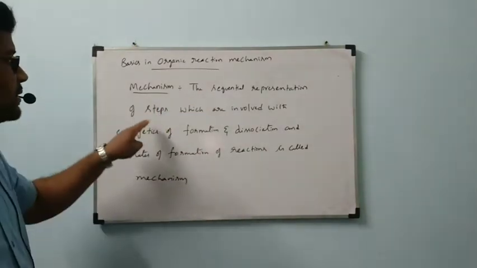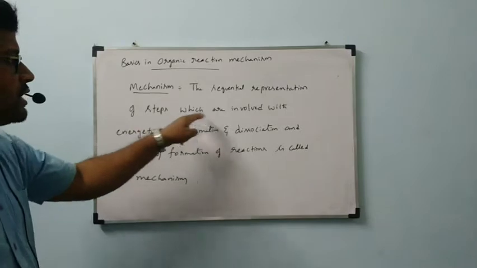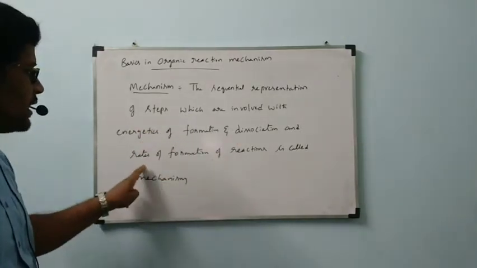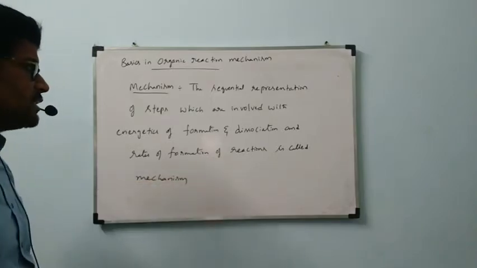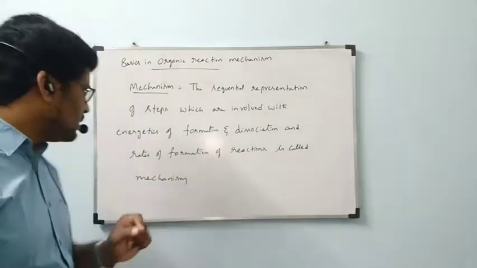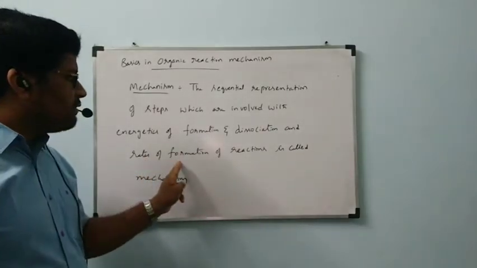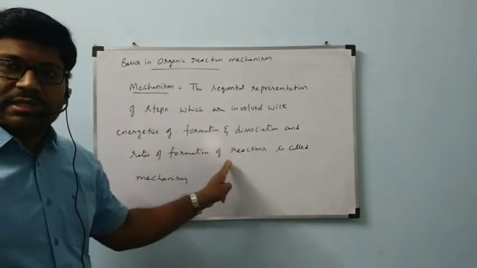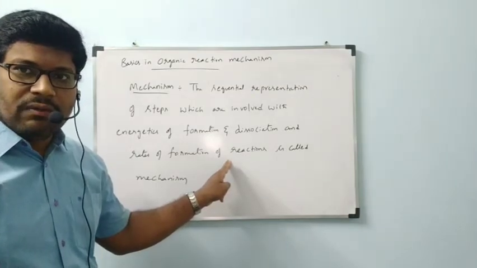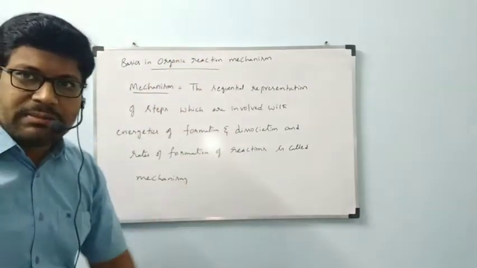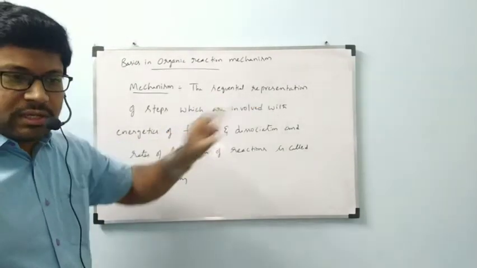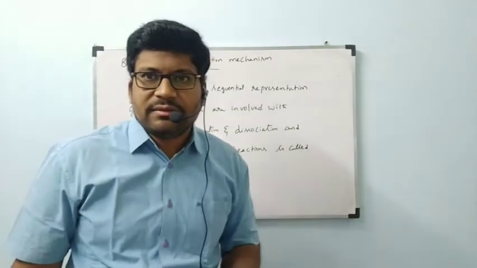The sequential representation of steps which are involved with energetics of formation and dissociation and rates of formation of reactions is called mechanism. Here, these rates of formation of reactions come under chemical kinetics in 12th class. Now the total explanation of this definition: sequential representation. Suppose let us consider one reaction.